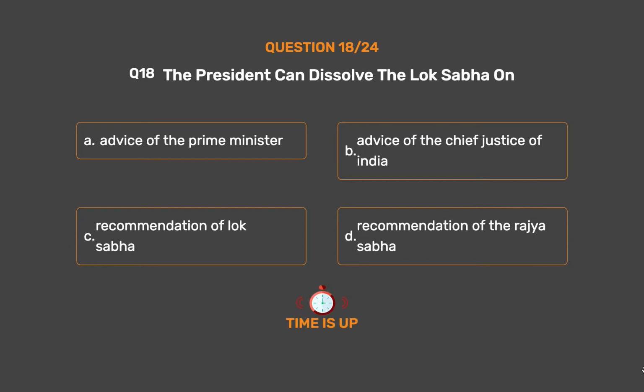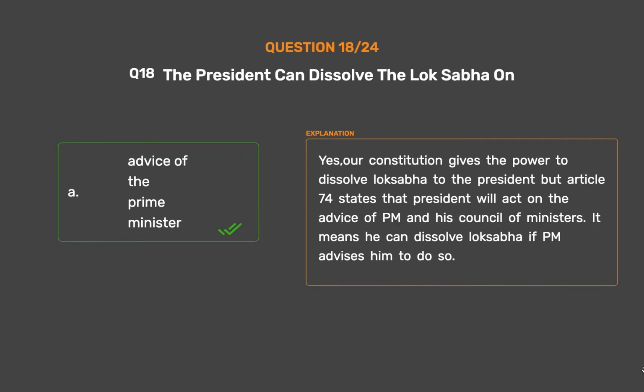The correct answer is option A, advice of the Prime Minister. Yes. Our Constitution gives the power to dissolve Lok Sabha to the President, but Article 74 states that the President will act on the advice of the PM and his Council of Ministers. It means he can dissolve Lok Sabha if the PM advises him to do so.